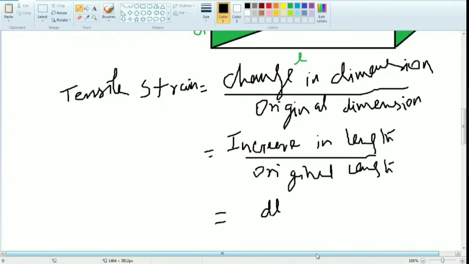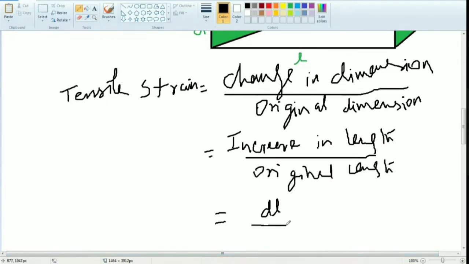I told you, if you want to add anything, we use integral, and for small things, differential. So here, increase in length is not that much, small only. So I can mark dl.